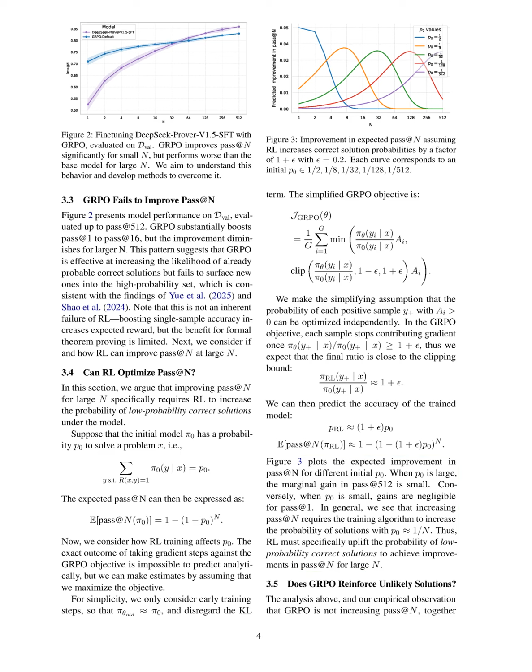Section Summary. In this section, we utilize Group Relative Policy Optimization, GRPO, for our reinforcement learning experiments, which enhances model performance in theorem proving by normalizing rewards within sampled outputs. However, while GRPO improves the likelihood of probable correct solutions, it struggles to elevate the probability of low-probability correct solutions necessary for significant gains in pass at n for larger n values.